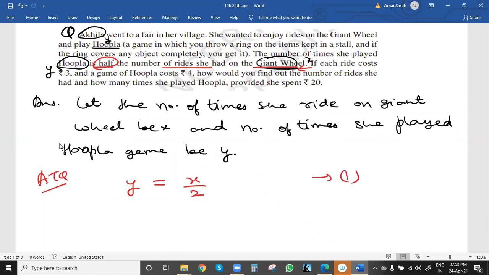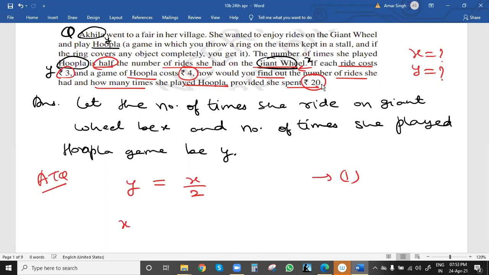This is equation 1. Second equation: if each ride on the giant wheel is rupees 3 and one hoopla game is rupees 4, the number of rides means the x value, and the number of times she played the hoopla game means the y value we have to find. She spent rupees 20, means she had only 20 rupees for both the games and the riding. So what is the equation?